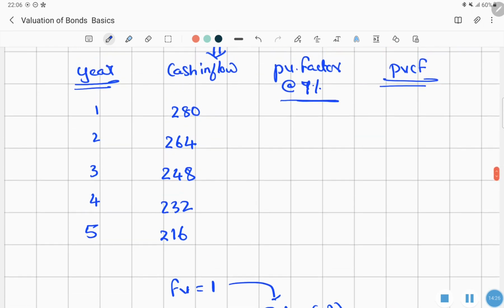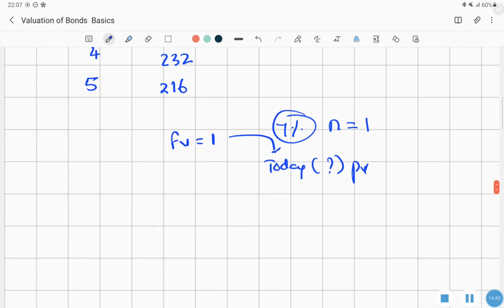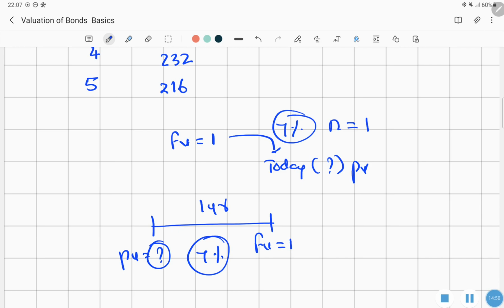Suppose the interest rate is 7 percent and the period, the end period, is 1. On the timeline, the future value is rupee 1 and we want the present value today, where the timeline period is 1 year and the rate of interest is 7 percent.